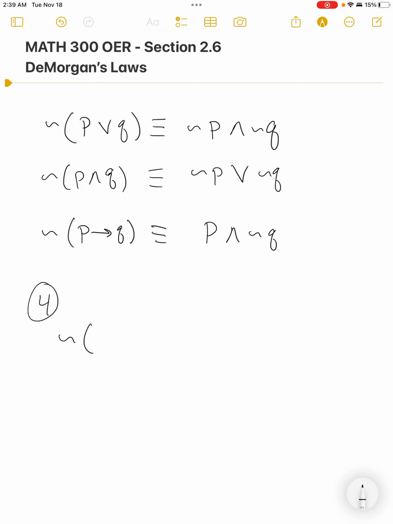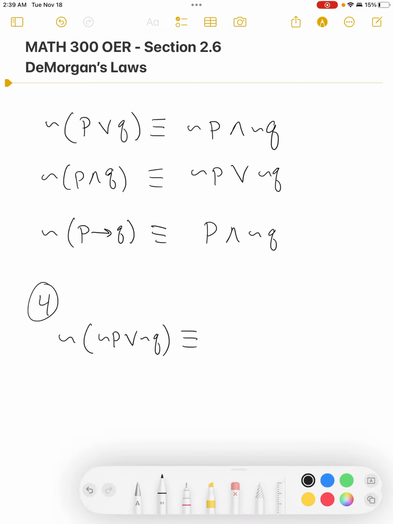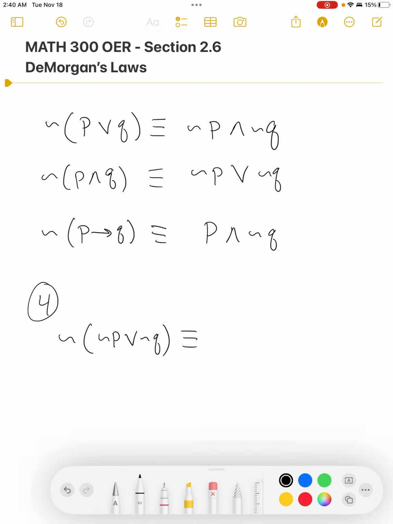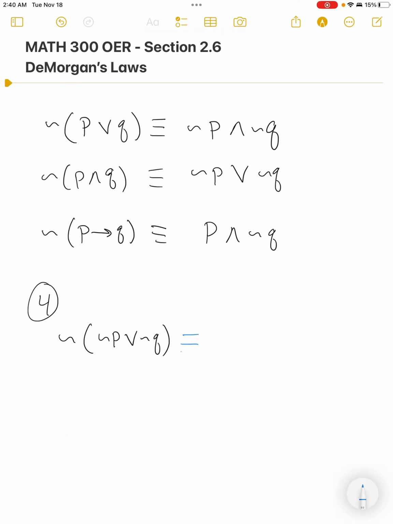So what they won't have is just you rewriting the same thing. In number 4, they have the negation of P or the negation of Q. If we're going to apply De Morgan's law, what's in black is what's given, and they would like you to write an equivalent statement using De Morgan's laws.